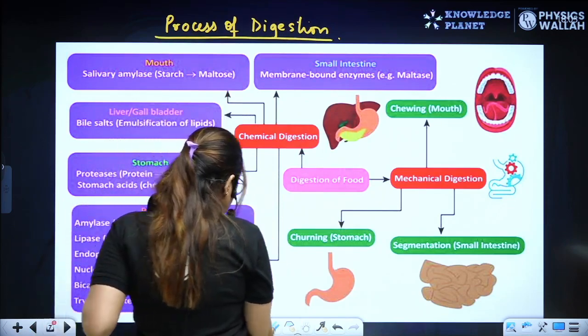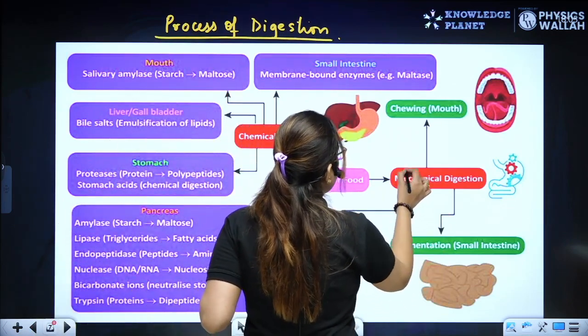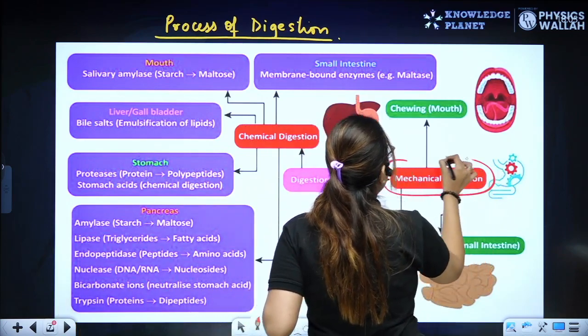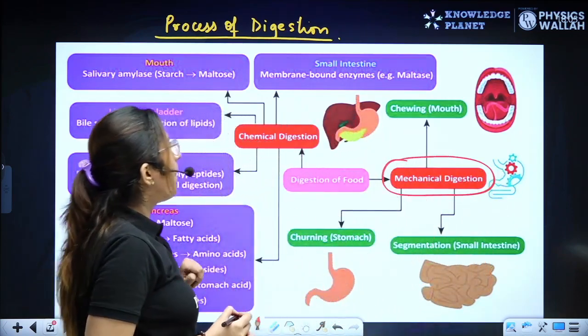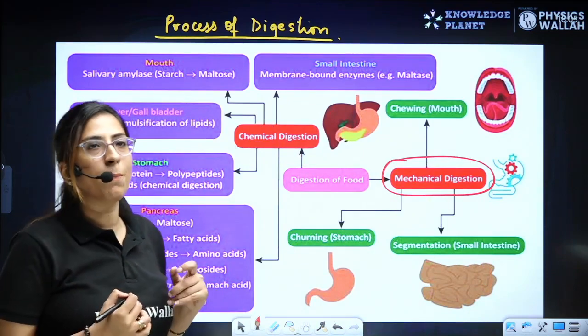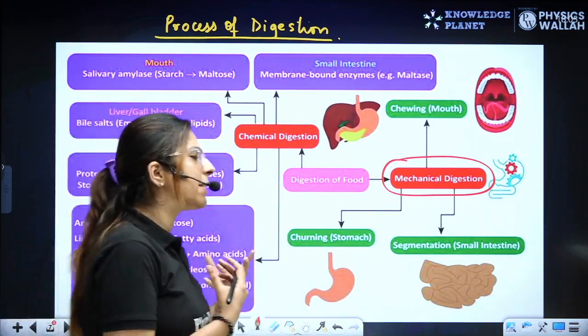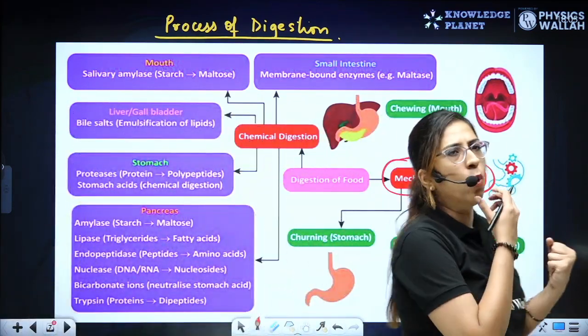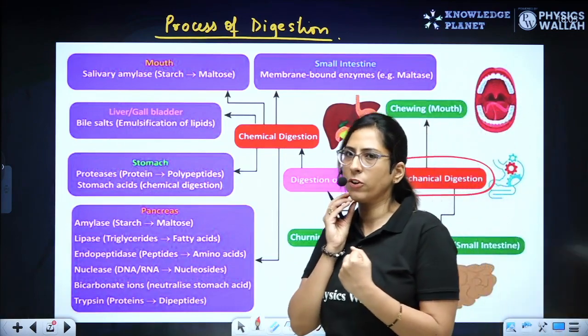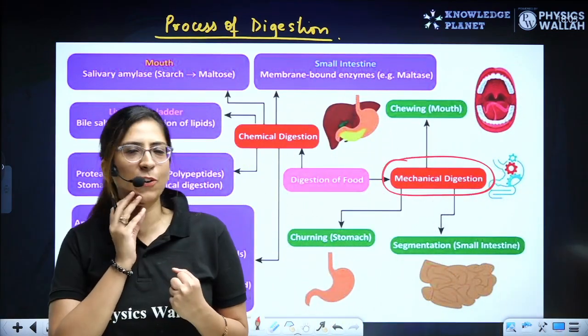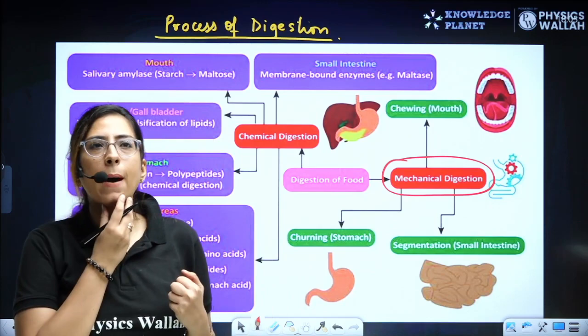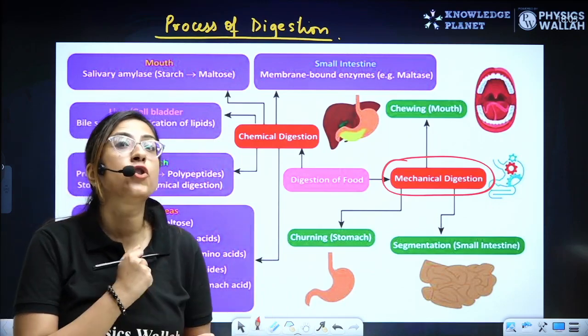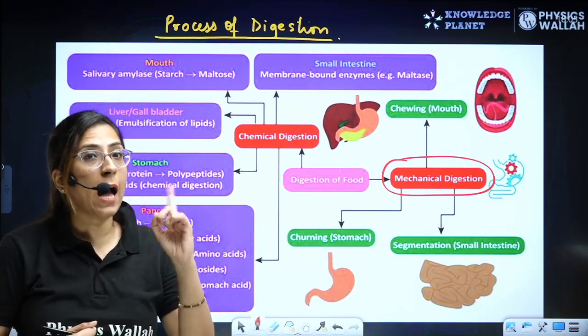The first step is the mechanical digestion. Everyone says that mechanical digestion, ma'am, only happens in the mouth region. No, buddies, you're wrong over here. Yes, in the mouth the grinding and chewing occur. Yes, it happens mechanically.